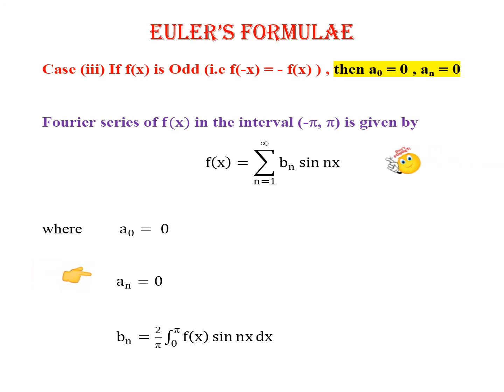And in the third case, when we have an odd function, that is if f of minus x is minus f of x, then the constants a naught and a n will become 0, and hence you have the Fourier series with just summation b n sin n x, where b n is given by the formula 2 by pi 0 to pi f of x sin n x dx.